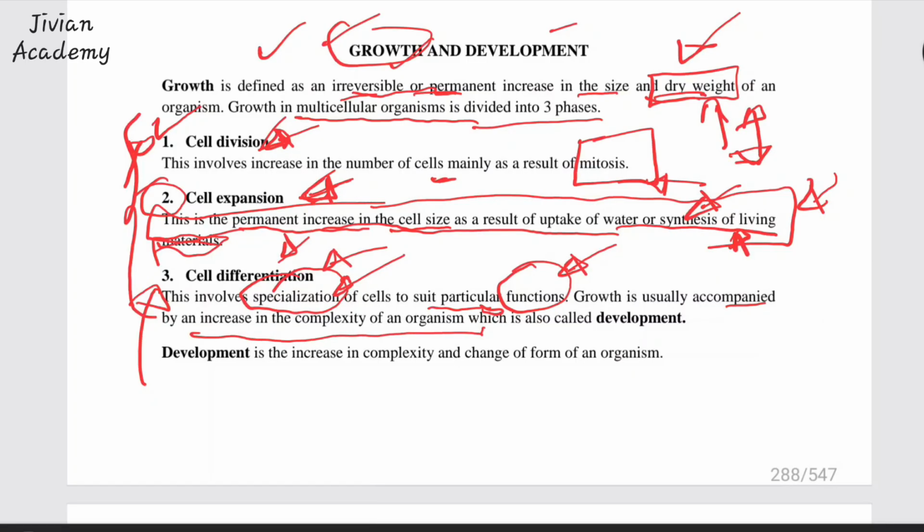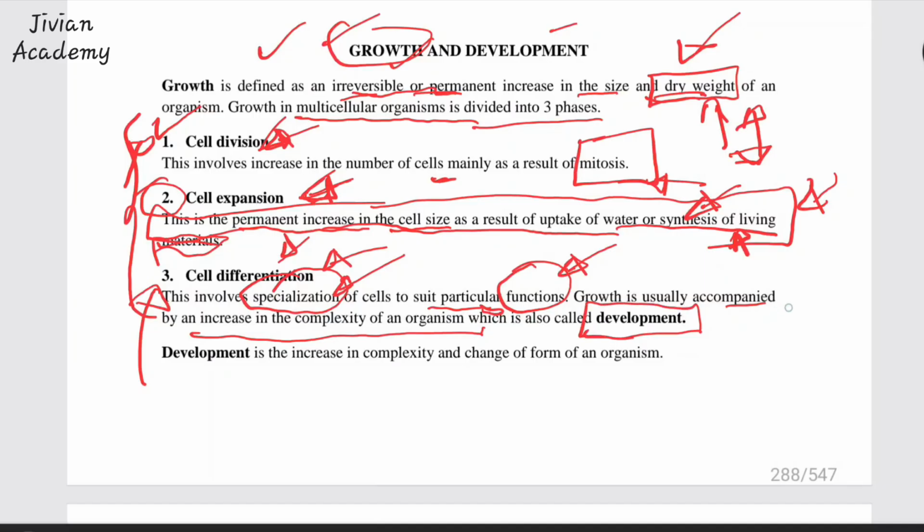And now, growth is usually accompanied by an increase in the complexity of the organism. The more specialized we become, the more these cells start taking different functions, the more complex this organism becomes. Like we as human beings, we can do so many things. You are the one who can smell, you are the one who can run, you are the one who can think. All these functions and specialized cells come together to make this complex organism. This is what we also call development.